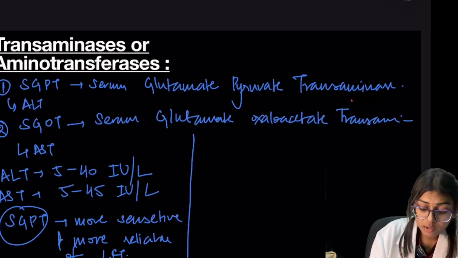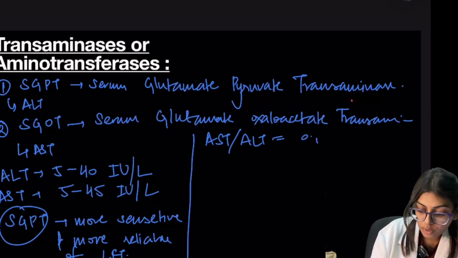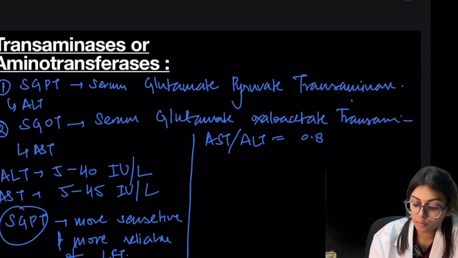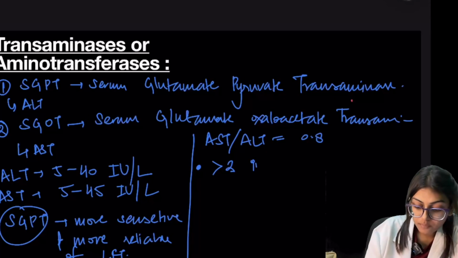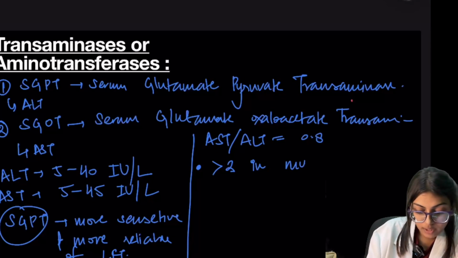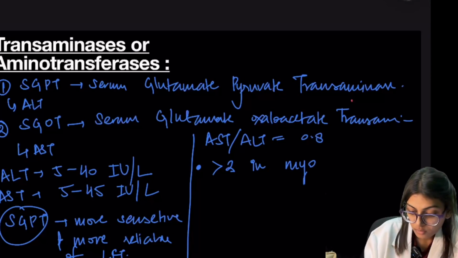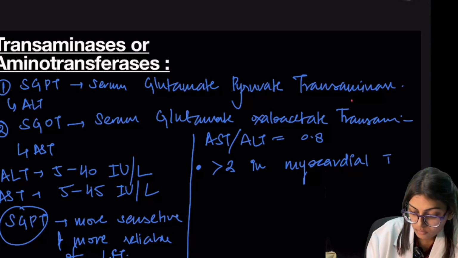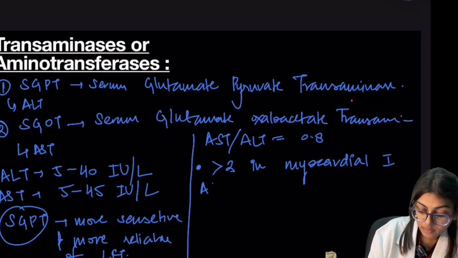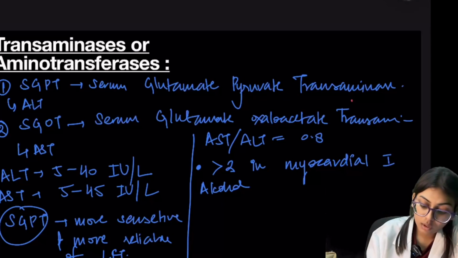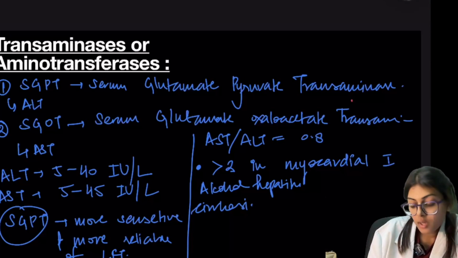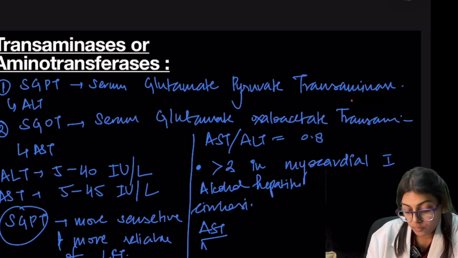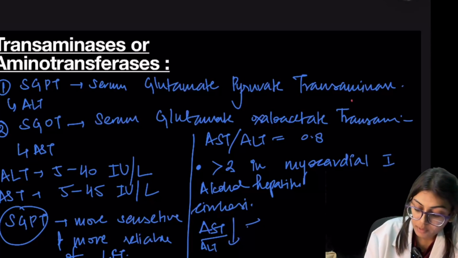Now we will see the ratio. The normal AST/ALT ratio should be 0.8. It gets increased to more than 2 in myocardial infarction, alcoholic hepatitis and cirrhosis. And the AST/ALT ratio decreases in hepatocellular damage.